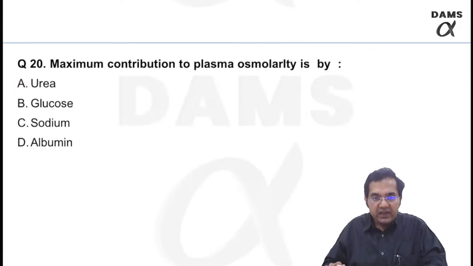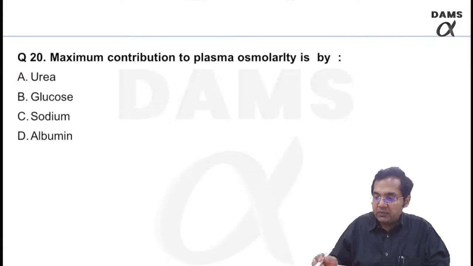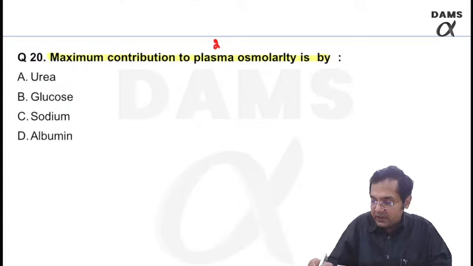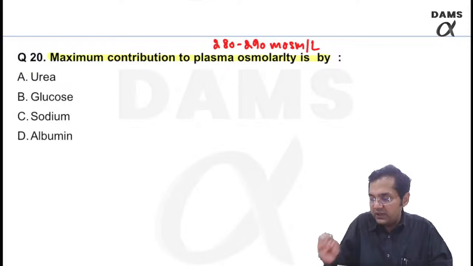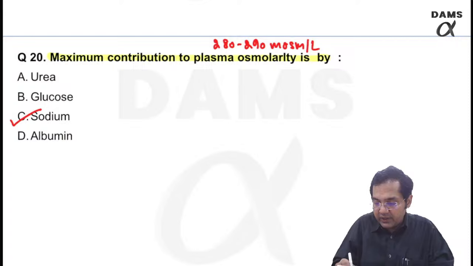Maximum contribution to plasma osmolarity is by, think about it, normal plasma osmolarity is around 280 to 290 milliosmol per liter. Which ion contributes maximum?